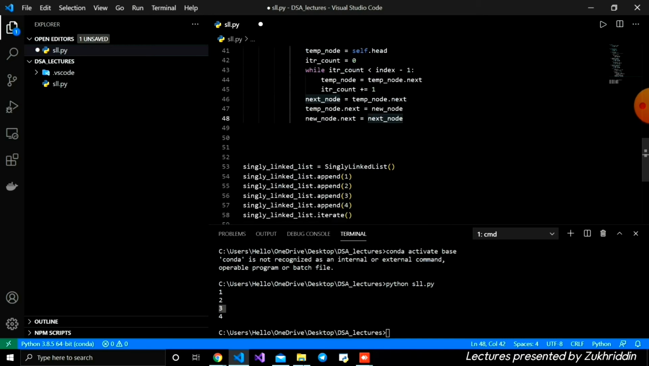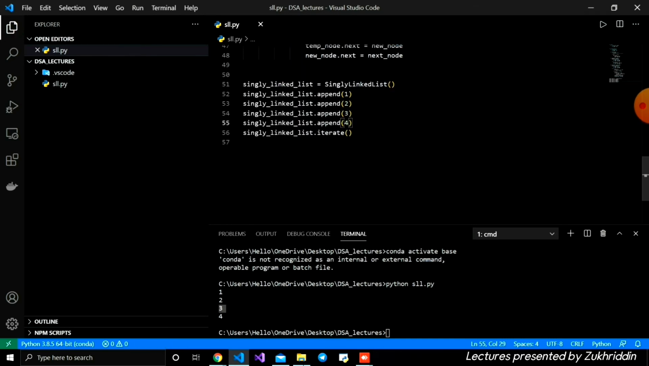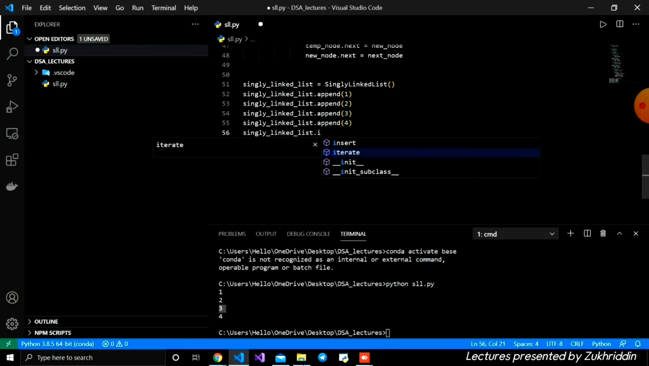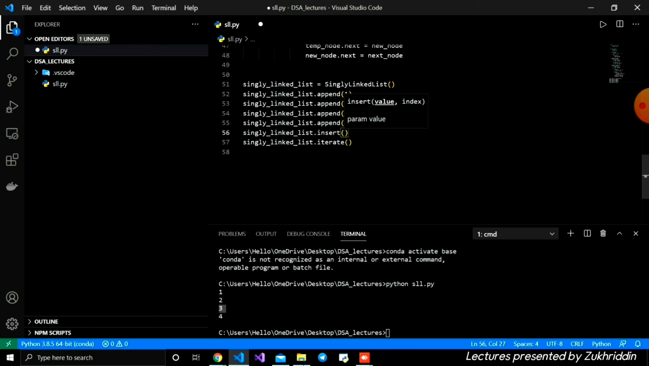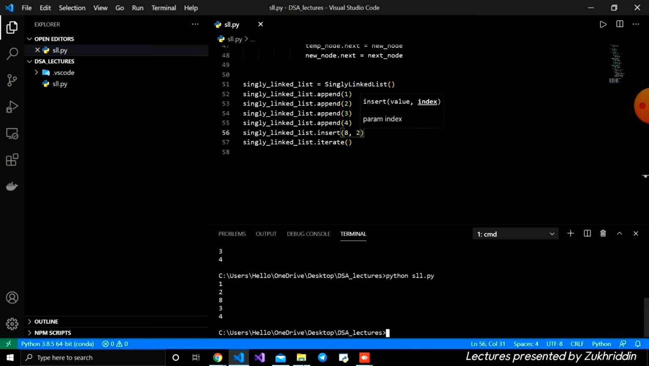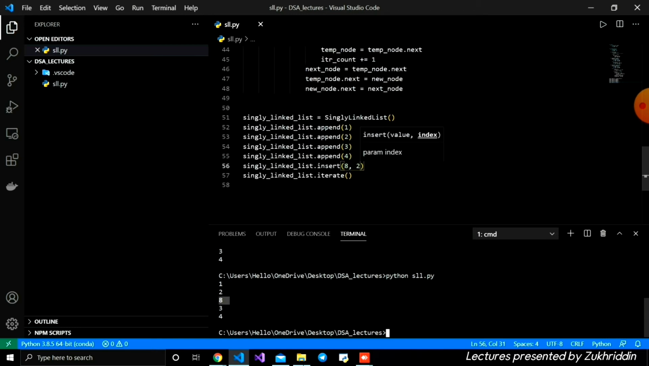We're going to check this function. Save it, and after append, I'm going to write singly linked list dot insert. First we're going to give the value, for example 8, and the index, maybe 2. Let's save it, open the terminal, and run it. If you see there, I added the 8 after 2. Here 8 is added successfully. And this is how our insert function looks like.